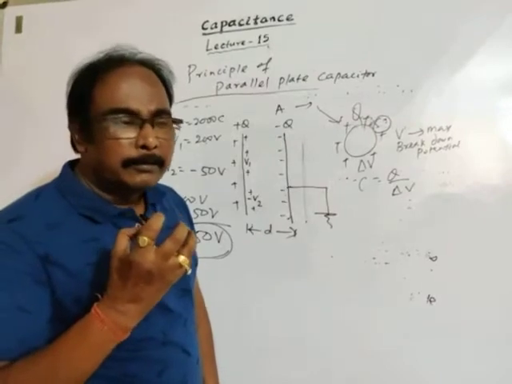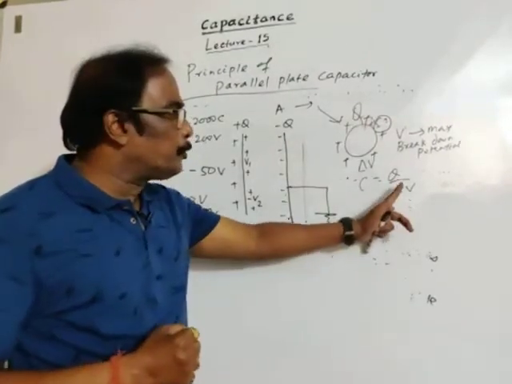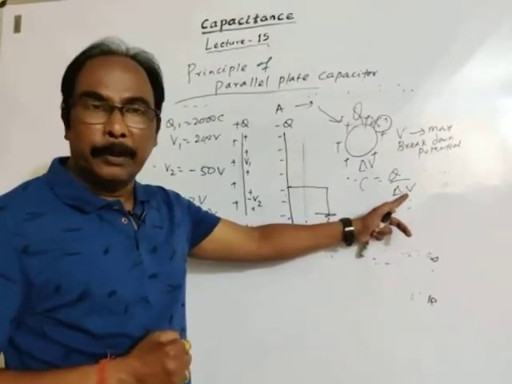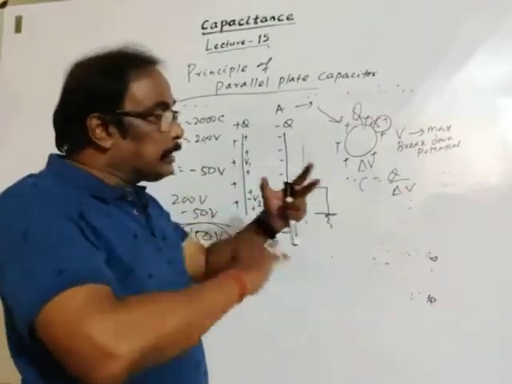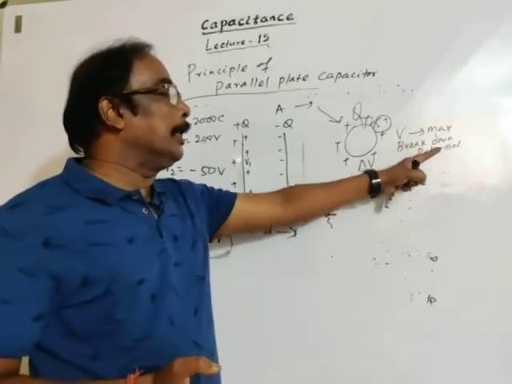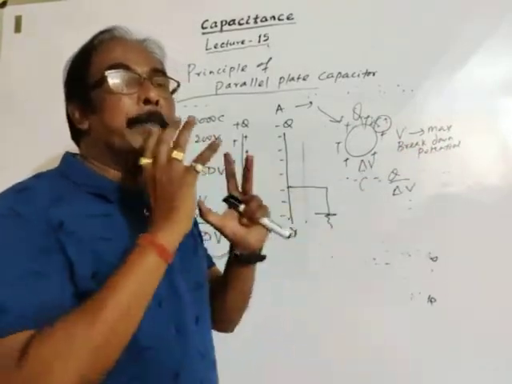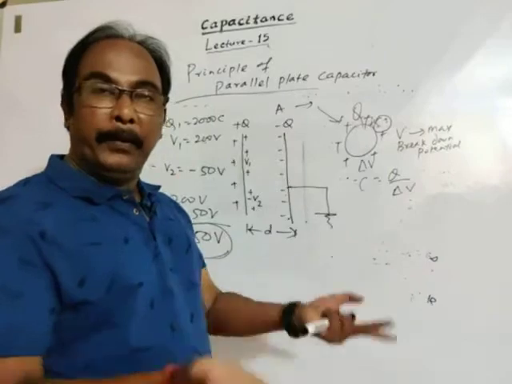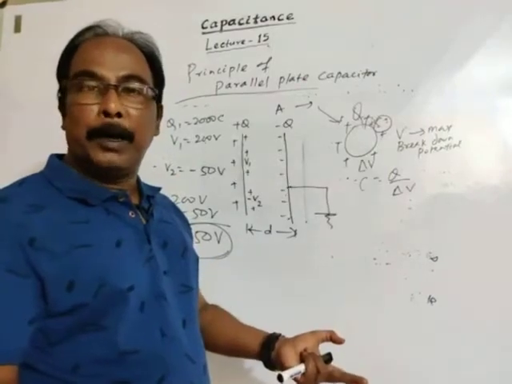What is the main opposition? The main opposition is potential or potential difference, because if the charge is given continuously, potential will go on increasing and reach its breakdown value, the maximum potential, beyond which we can't give any further charge.